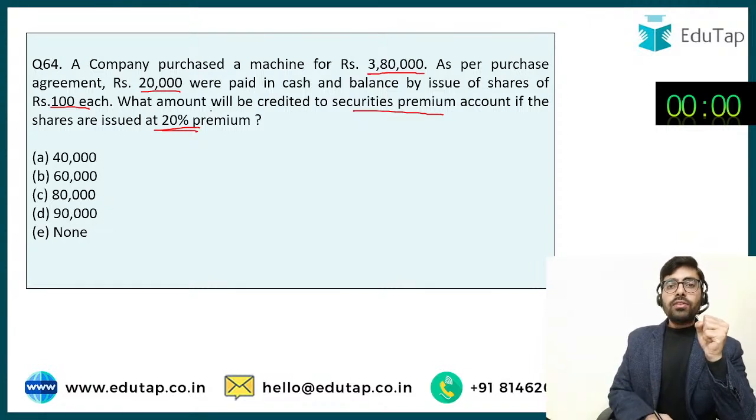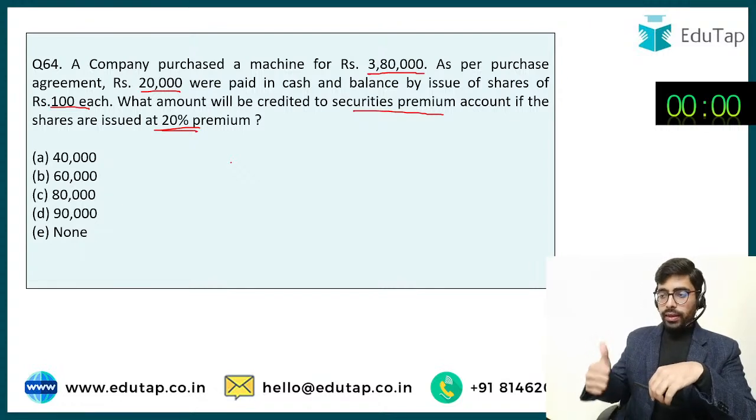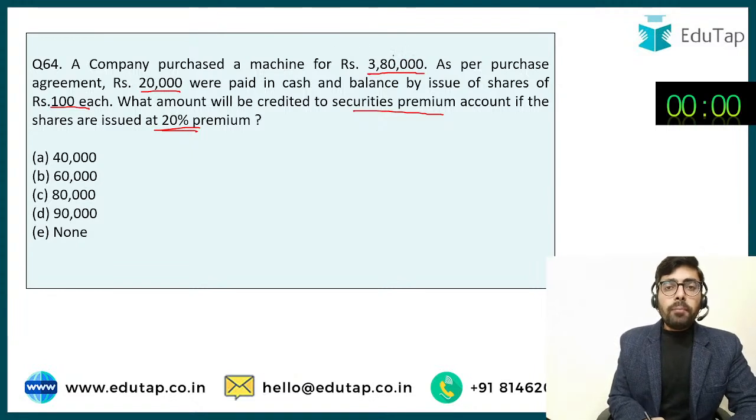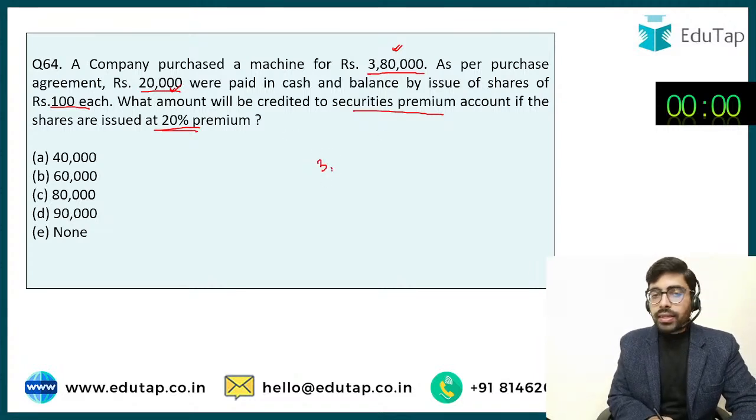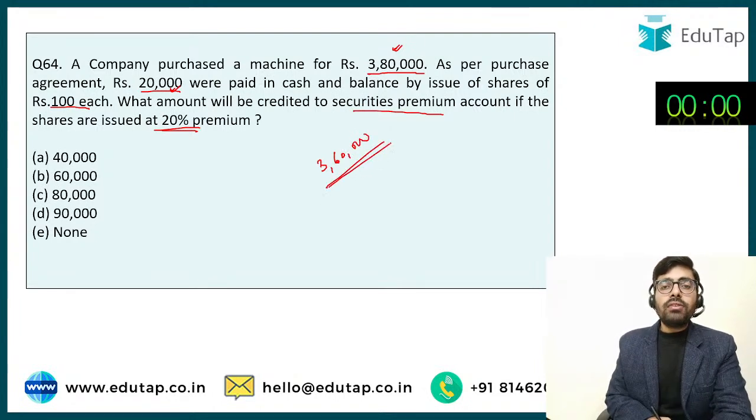I'm getting the answer as option number B. Great. Let me try to solve this one. It says the company has purchased a machine for rupees 3,80,000. Okay, 3,80,000 का machine है and 20,000 हमने cash में pay कर दिया. तो balance कितना बचा? Balance is 3,60,000, और इसके लिए हमें shares issue करने हैं.